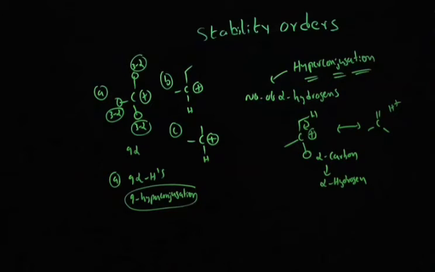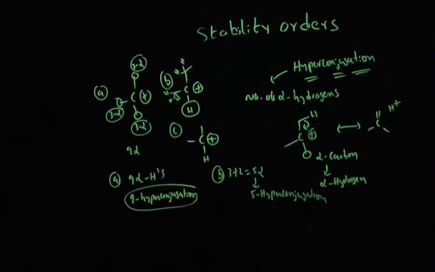In option B, you can see this hydrogen is there, but it is directly connected to the carbocation, so it's not an alpha hydrogen. We don't need to worry about it. We have to worry about the hydrogens of the alpha carbon. You can see this is an alpha carbon. It contains 2 hydrogens. Here it contains 3 hydrogens. That means option B contains 3 plus 2, total 5 alpha hydrogens, which means 5 hyperconjugations. So option A contains 9 hyperconjugations, option B contains 5. Between option A and option B, option A is more stable.